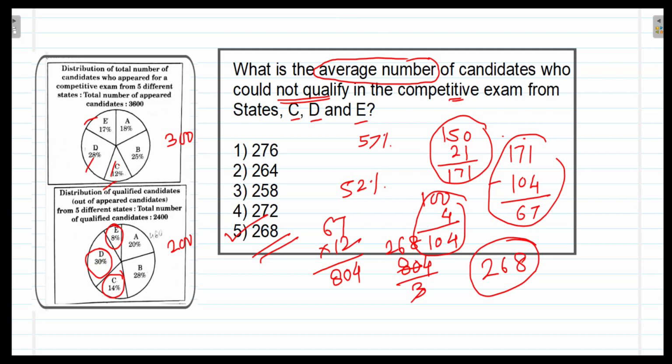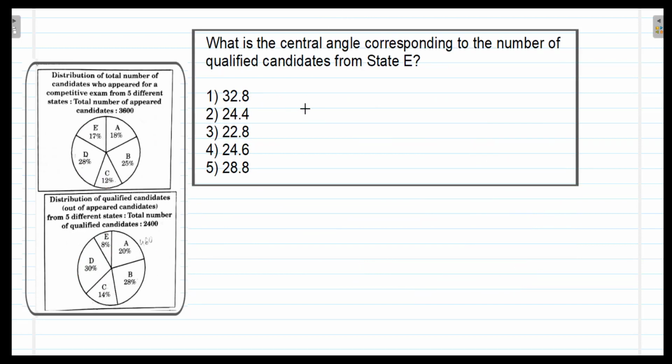Now let us see the next question. The question is on the screen. What is the central angle corresponding to the number of qualified candidates from state E? You have to find the central angle, and this is the easiest question, because we know that 100% is divided into 360 degrees. The total angle of the circle is 360 degrees, and that is divided into 100%.